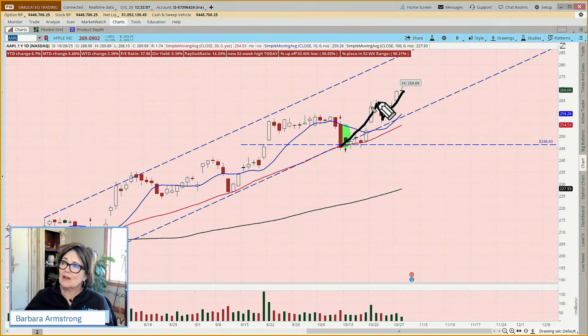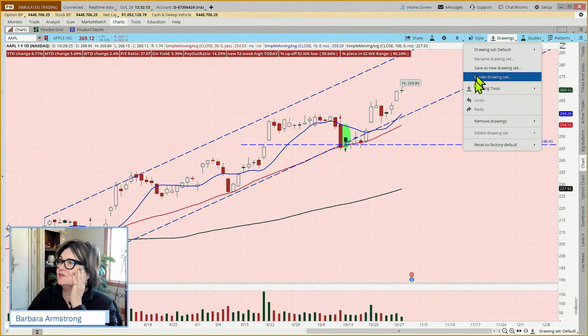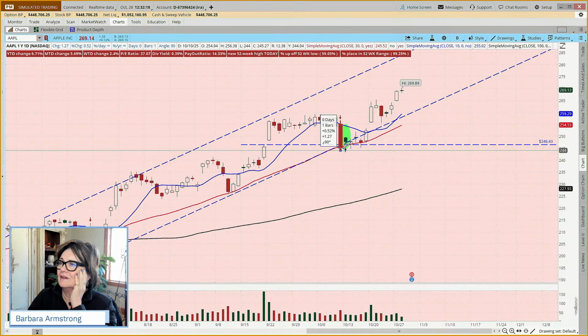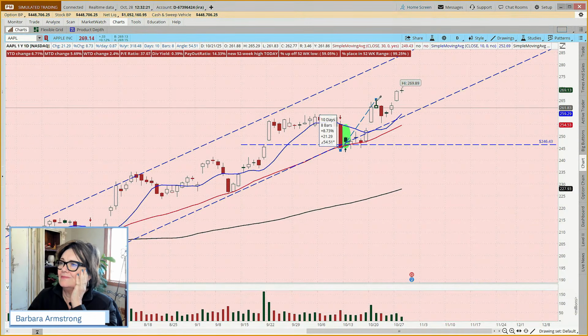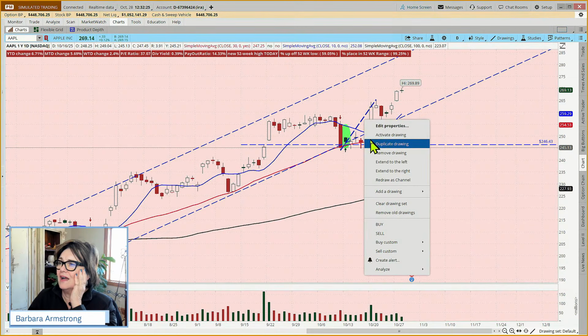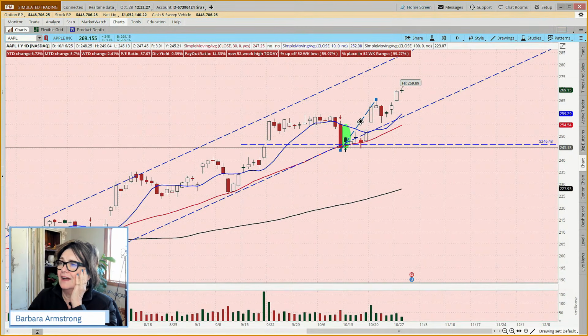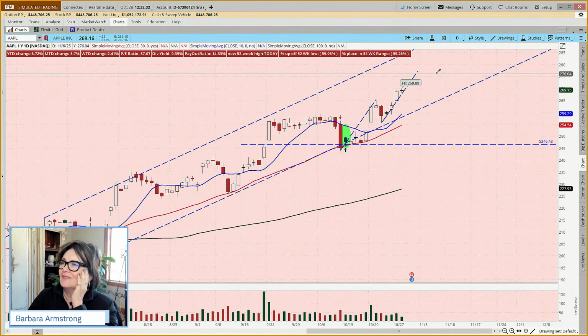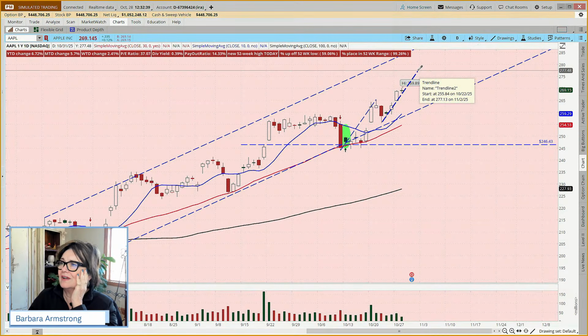And if we were to measure how much of a move we think this might be, the way we could do that, and let me just use the drawing tools on the chart, is to come here and say, okay, this move, and some use the wicks and some don't, was about $21. So I am going to copy that. I'm going to duplicate that drawing, and then I'm going to come over here and say, I'm expecting this to go up to about 277.